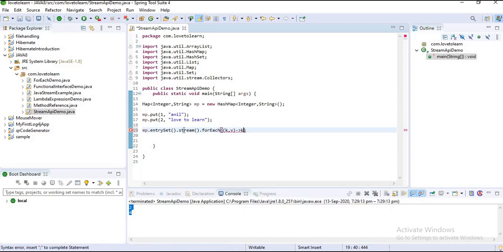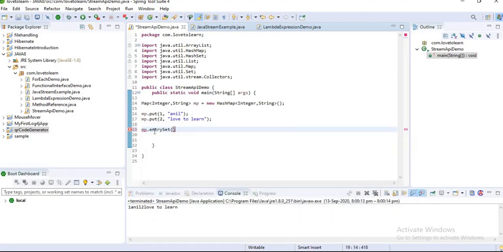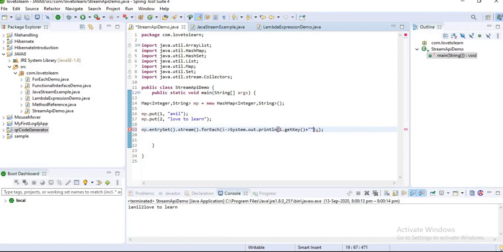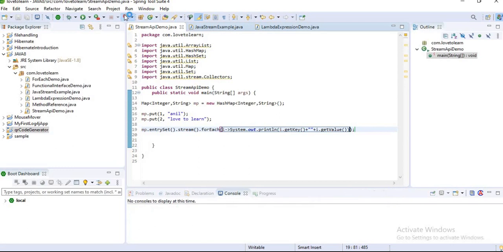Now I want to print them. mp dot entrySet dot stream dot forEach, System dot out dot println, i dot getKey, i dot getValue. Now I want to run this application and see.